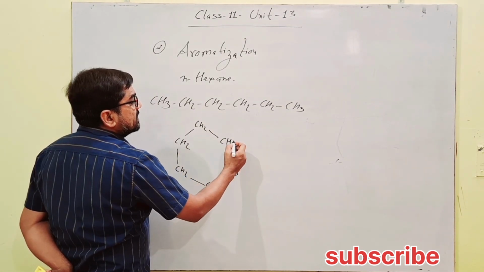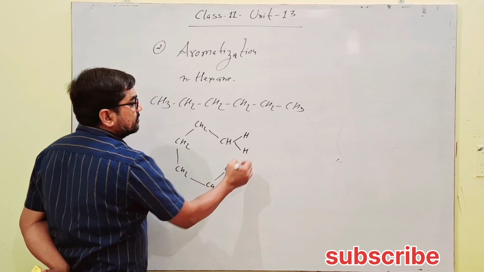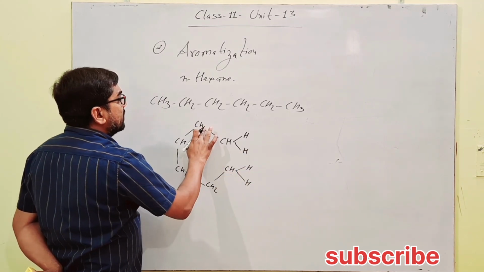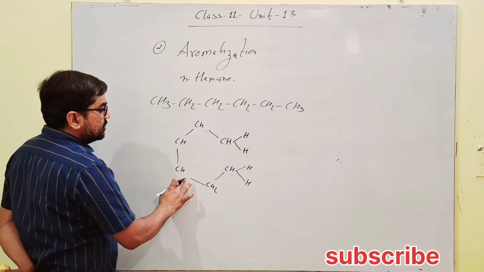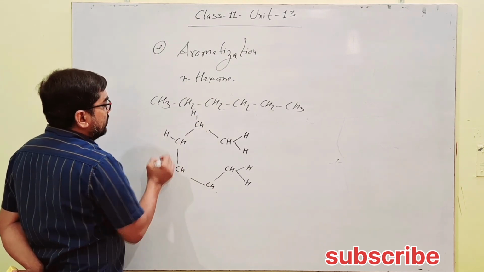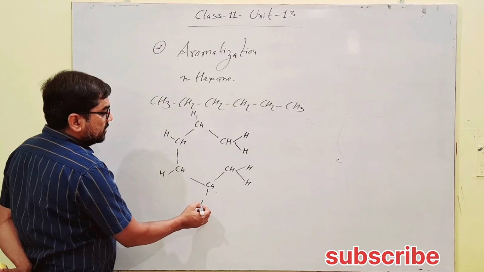These 2 hydrogens can be written in this way. Here 2 hydrogens like this. Here one hydrogen from each that are bonded with single bond can be written in this way.